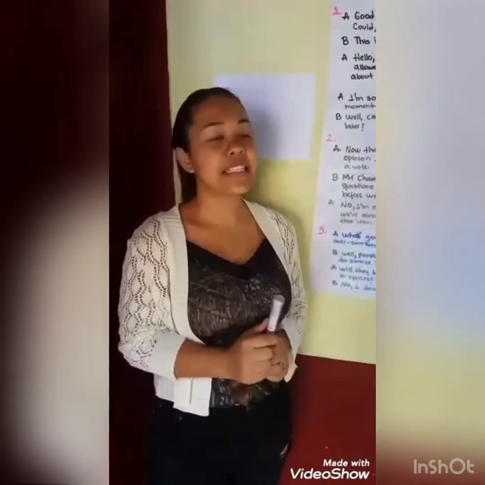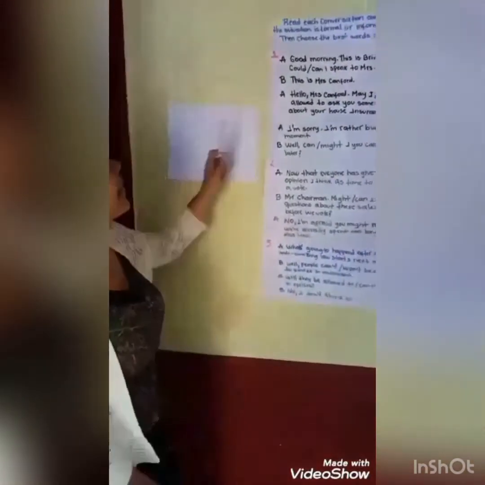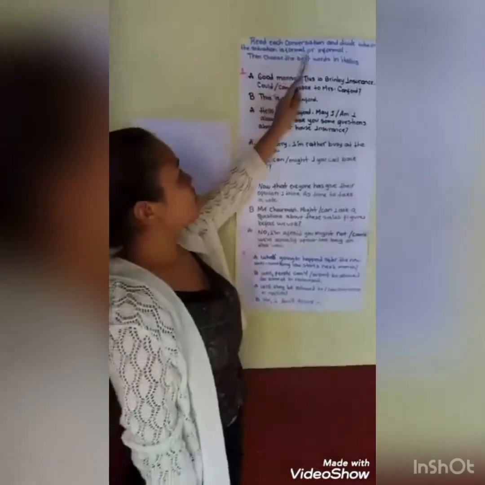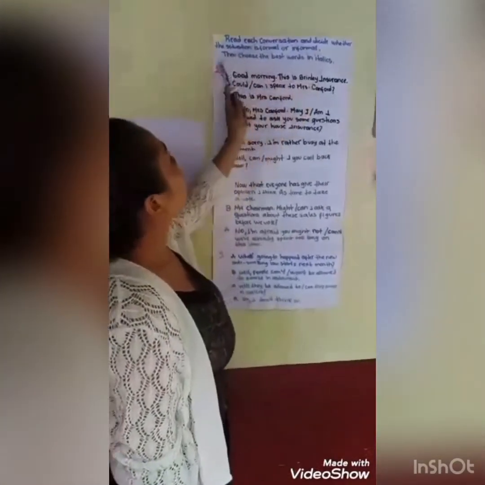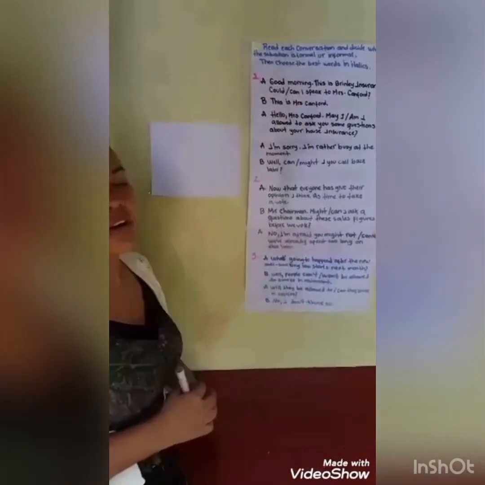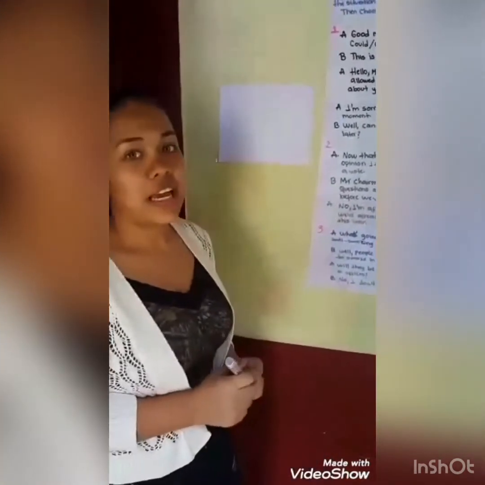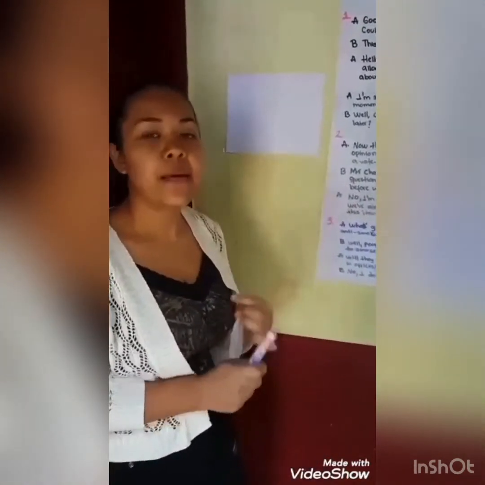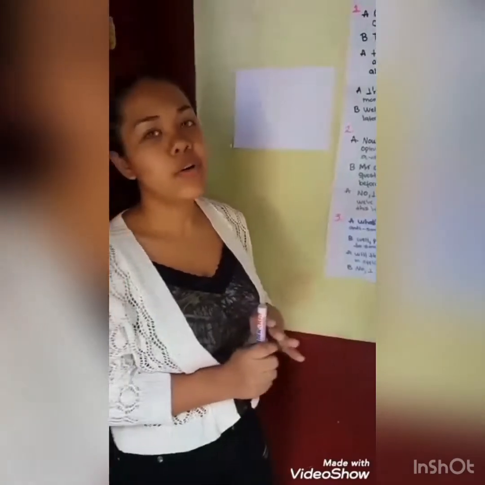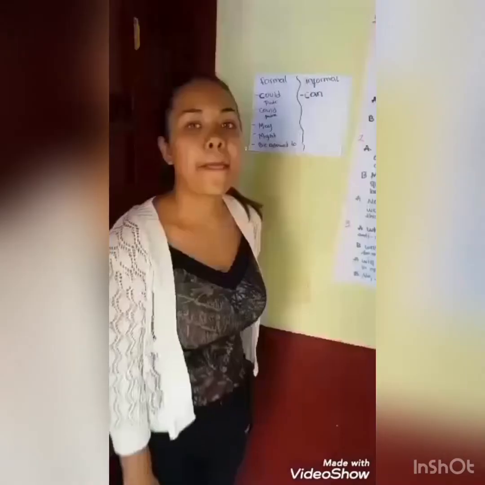Hello, my name is Naomi. In this lesson, we are going to solve some exercises. The instruction is: read each conversation and decide whether the situation is formal or informal. The first thing is to divide which are formal and informal permission, and the permissions are can, may, might, could, and be allowed to.